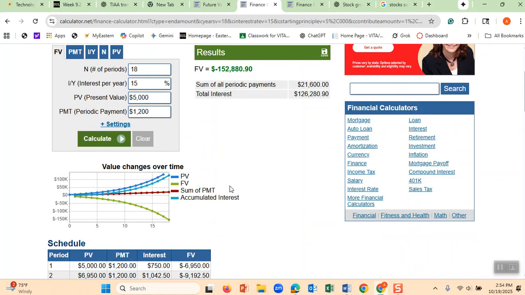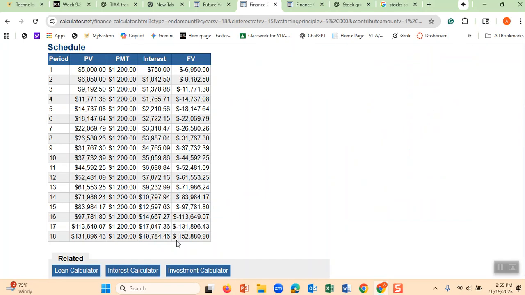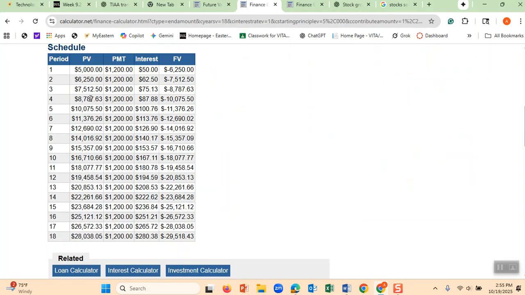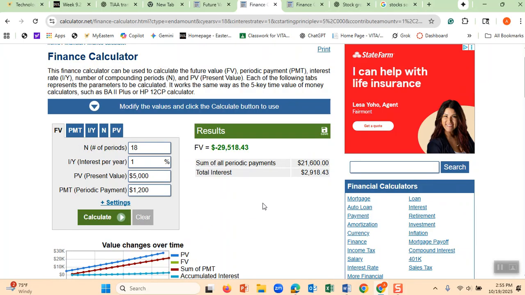Therefore, I want you to use another student who doesn't know about interest rates, gets the money, and puts it in an interest rate that gets 1%. And let's see, thinks that, okay, my bank is giving me 1%. I put my $1,000, and even this student is contributing $1,200. Let's see how much the first student got, $152,000 for his or her child. Now let's see how much this student is going to have. Only $29,000. The concept is the compounding effect of it that you all should know.